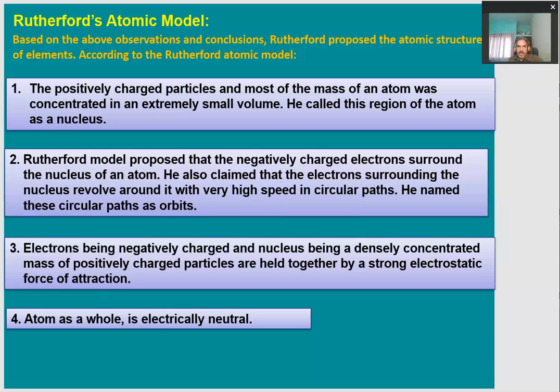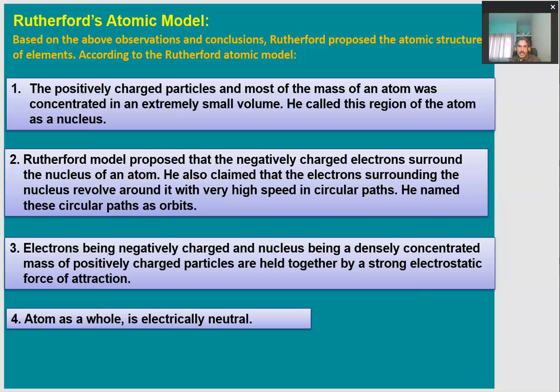Third, the electrons being negatively charged, and the nucleus being a densely concentrated mass of positively charged particles, are held together by strong forces of electrostatic attraction, right? There are two kinds of charges in an atom, negatively charged electrons and the positively charged nucleus. They are held together by a strong electrostatic force of attraction.